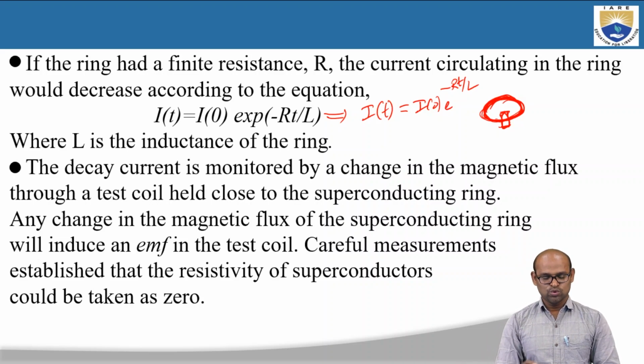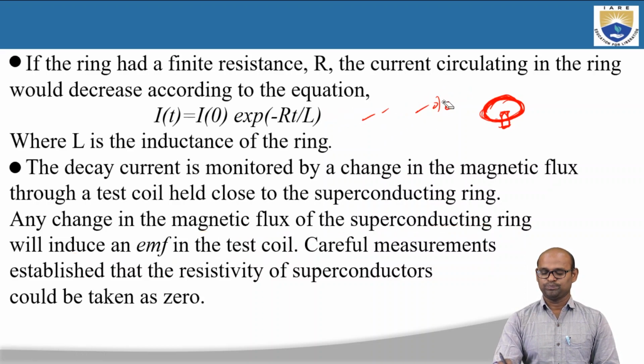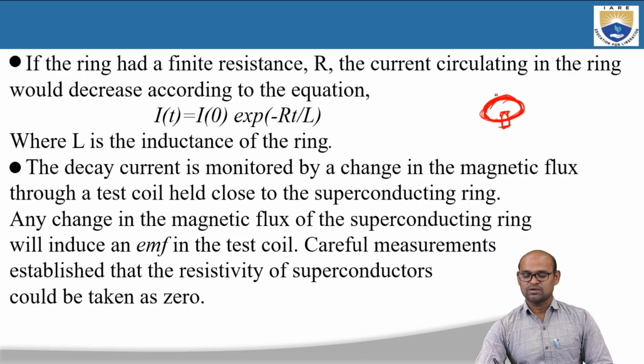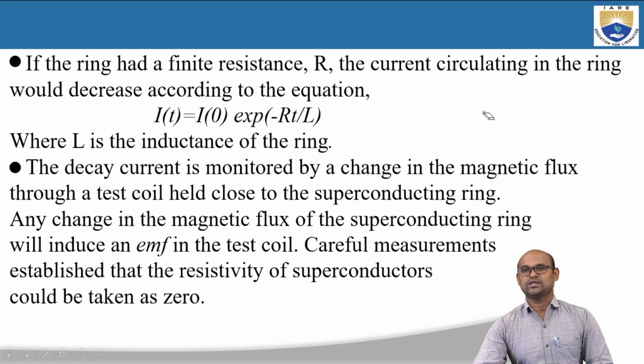Okay, if there is no change in the magnetic flux of the superconducting ring, it will not induce an EMF in the test coil, and if there is no change in the EMF in the test coil, we will find that the current circulating in the superconducting ring has zero resistance.